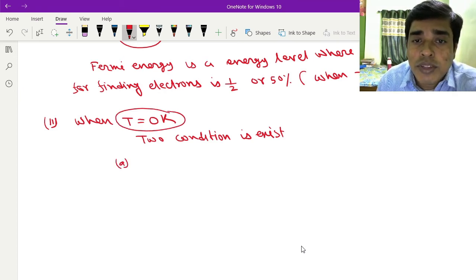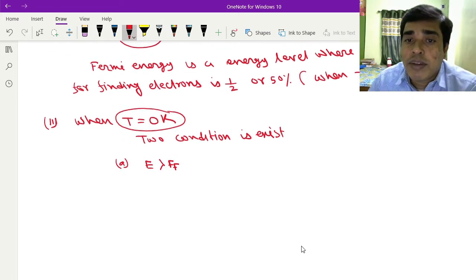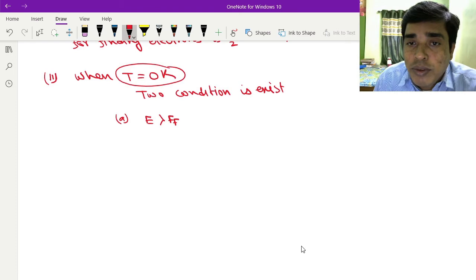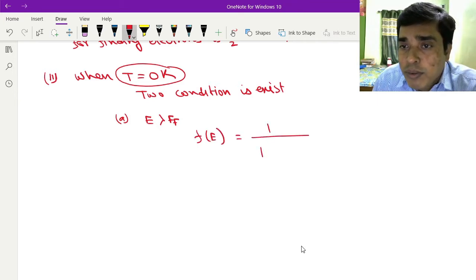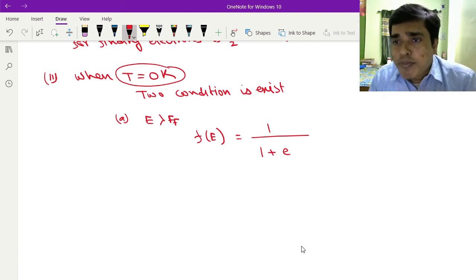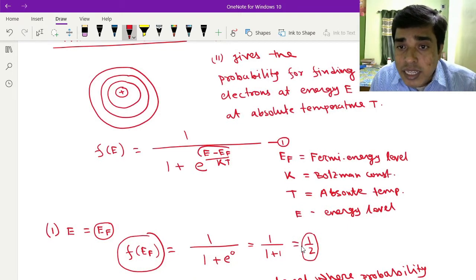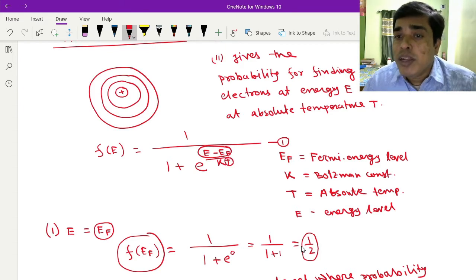What are the two conditions? Case A: suppose E is greater than EF. When energy is greater than the Fermi energy level, then f of E equals 1 divided by 1 plus e to the power infinity. Since E is greater than EF, this is a positive value, and T equals 0, so it will be positive infinity.